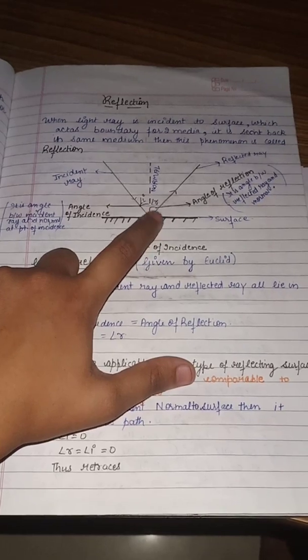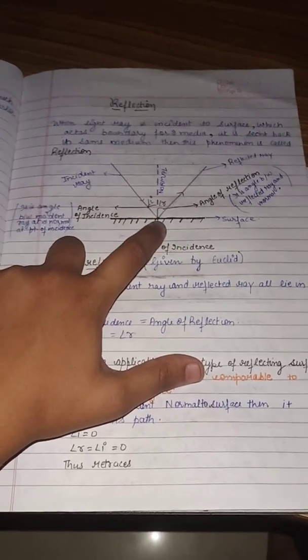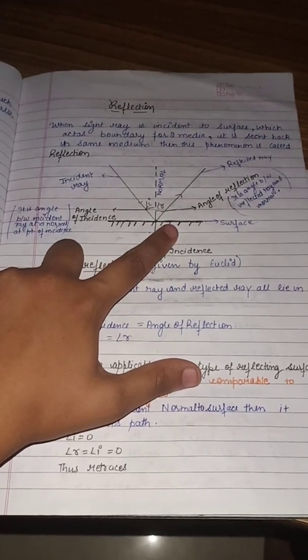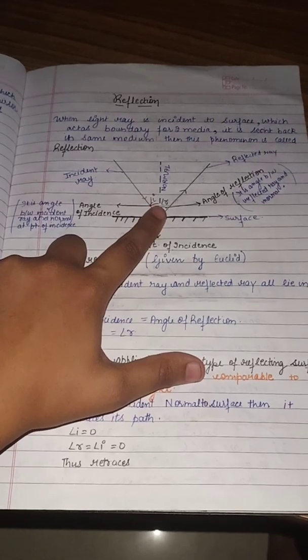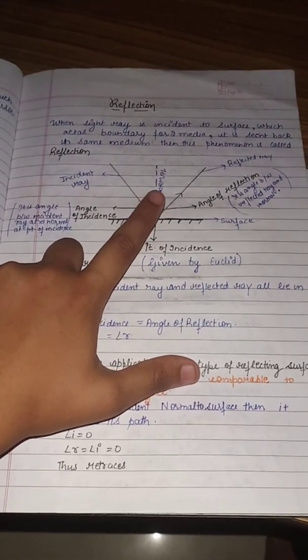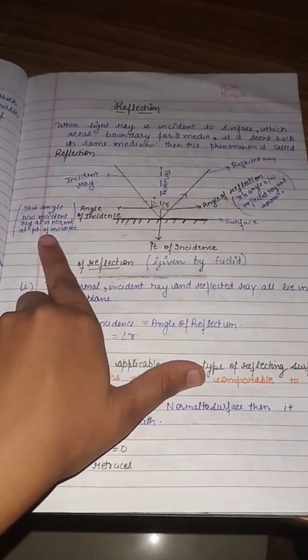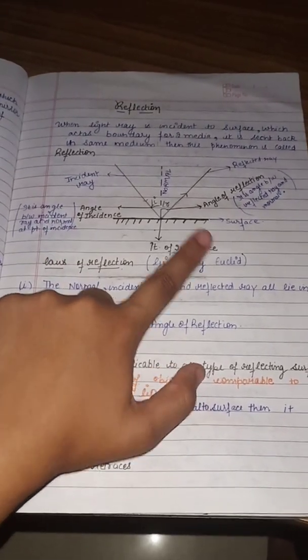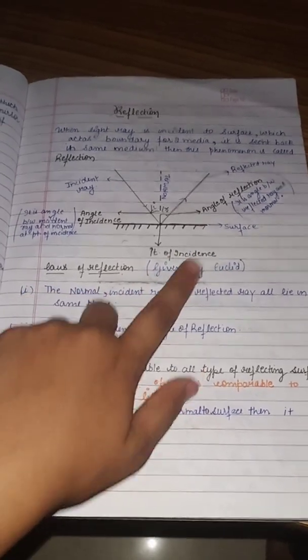For drawing the normal, we make a straight line perpendicular to the interface. And this is the reflected ray, the ray which is reflected back in the same medium. Here angle I is equal to angle R. Angle I is the angle of incidence, the angle between the incident ray and the normal at the point of incidence. And angle of reflection is the angle between the reflected ray and the normal.